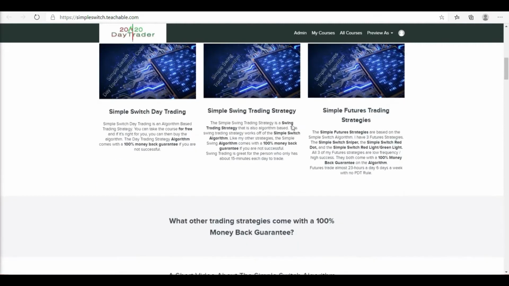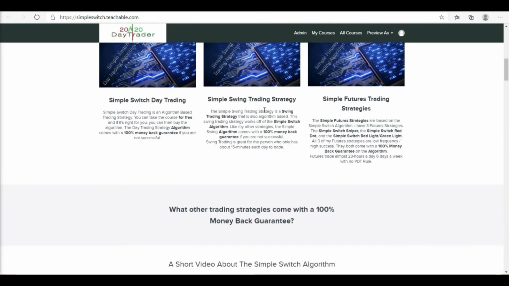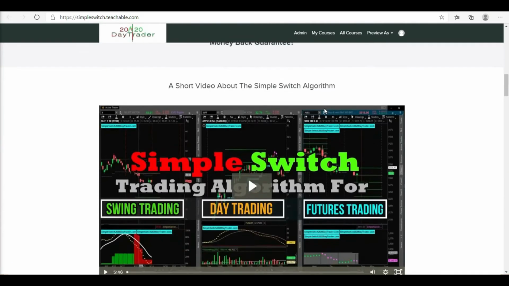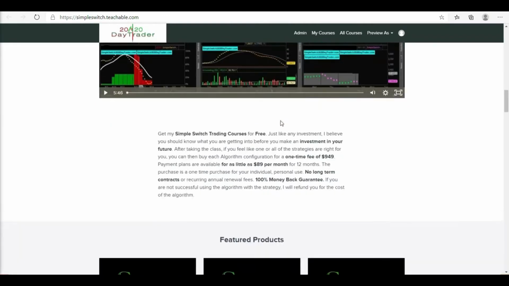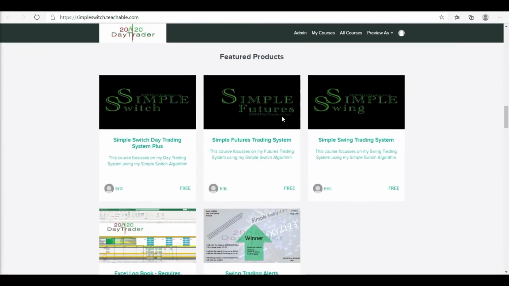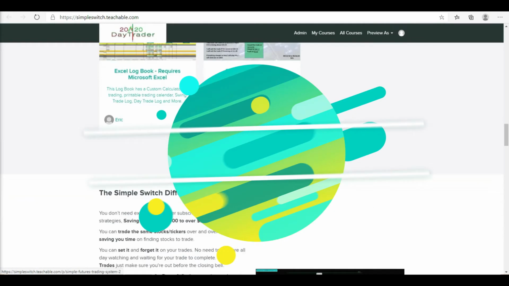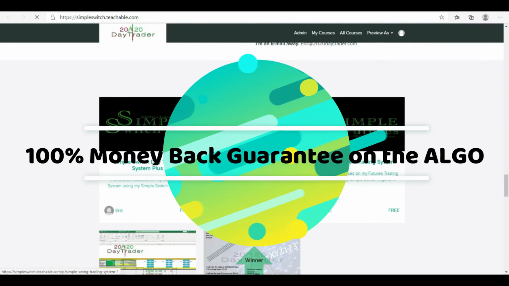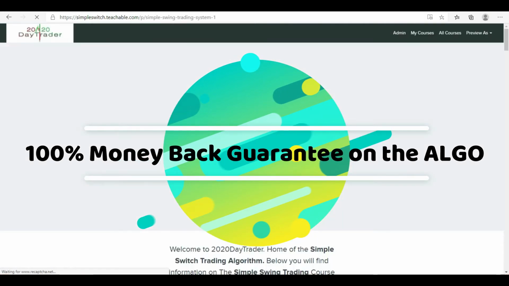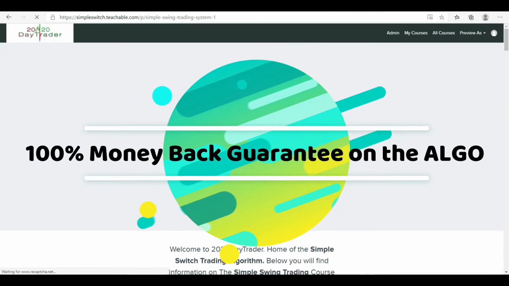The only thing that costs money is if you decided to buy the algo, then that would cost money. But you can apply a lot of the stuff that I teach over there, including my strategy and trading plan, to your own strategies and help maybe improve your game. So all that is definitely free. I don't charge for any of that education. Only the algo, if that's something you decided to add to your list.